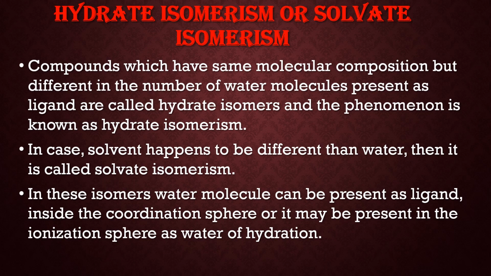Now the compounds which have the same molecular formula but differ in the number of water molecules present as ligand are called hydrate isomers, and this phenomenon is called hydrate isomerism. Now if the solvent is other than water, then we term this isomerism as solvate isomerism. Now in these isomers, the water molecule can be present as a ligand inside the coordination sphere, or it may be present in the ionization sphere as water of hydration.